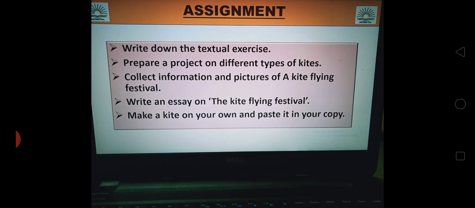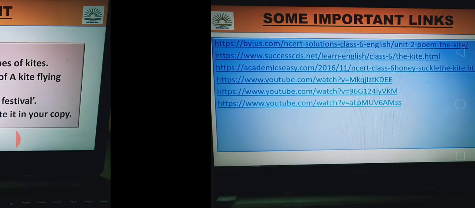Here are some possible assignments. You can write the textual exercise. You can prepare a project on different types of kites or festivals. Collect information and pictures of a kite flying festival. Write an essay on the kite flying festival. Make a kite on your own and paste it in your copy.